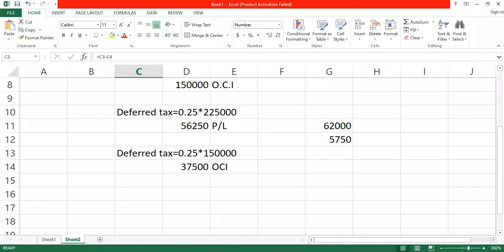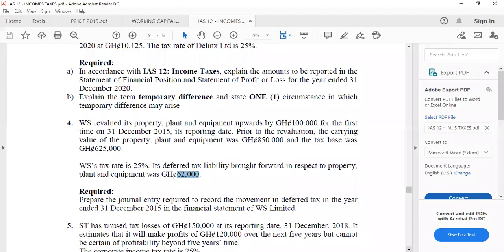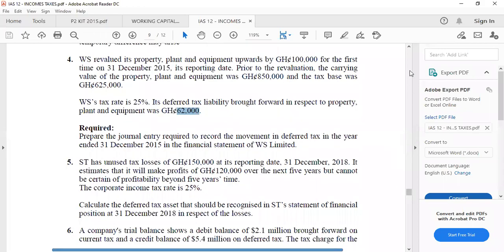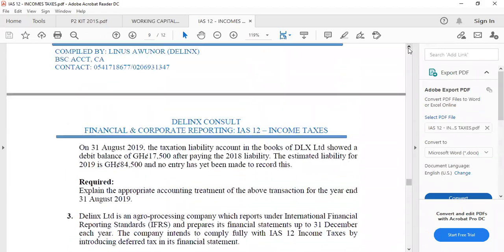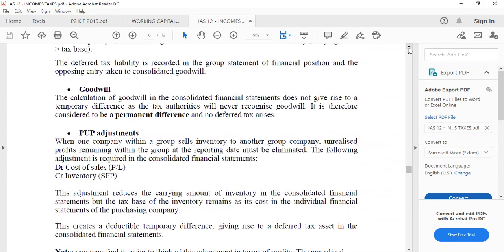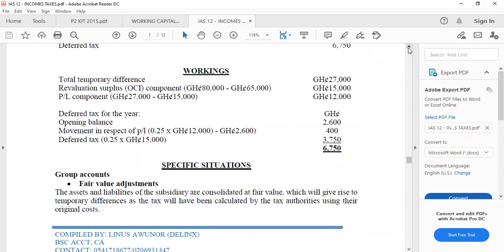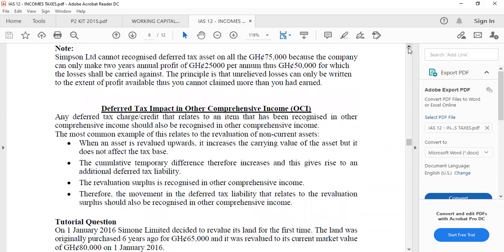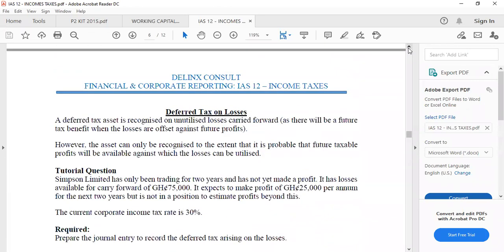All right. Let's look at deferred tax on losses. People doing advanced tax, you know that when a startup company is making losses, the tax authority will allow them to subtract these losses from their subsequent profit. They will allow them to carry over the losses.